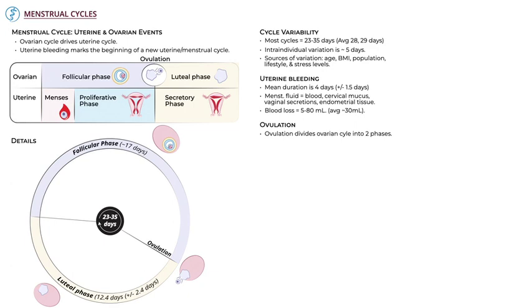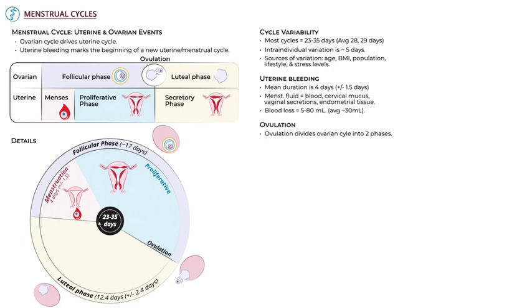Indicate that the luteal phase lasts roughly 12 and a half days. During this time, the corpus luteum forms from the remaining cells of the dominant follicle and produces progesterone. Next, layer in the details of the uterine cycle. First, show that menstruation initiates a new uterine cycle and lasts roughly 4 days. Menstruation expels the ova along with the uterine lining and other components of the menstrual flow. Menstruation is followed by the proliferative phase, in which the uterine lining starts to rebuild.